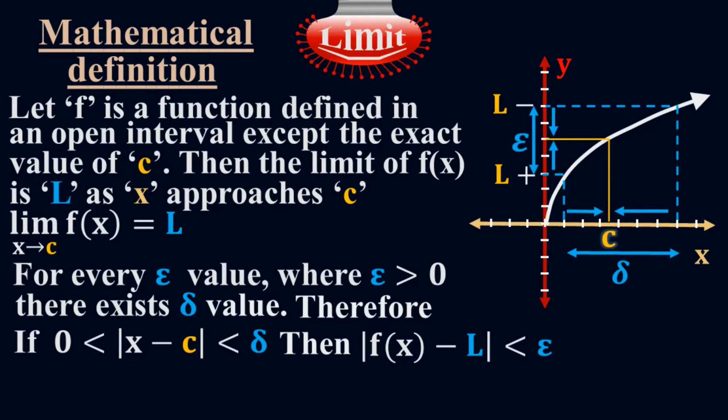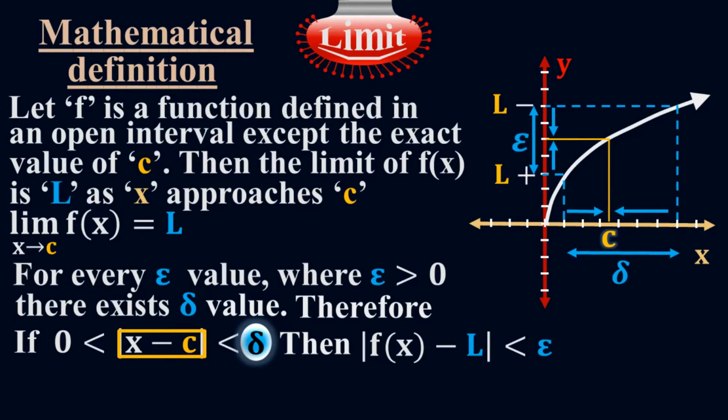The two conditions say that if modulus x minus c is greater than 0 and less than delta, this is my delta, which means that I can approach c either from the left side or from the right side. That approaching must be less than delta. It should be within the specific delta region. It must be less than delta, but should be greater than 0. This whole region is my delta.